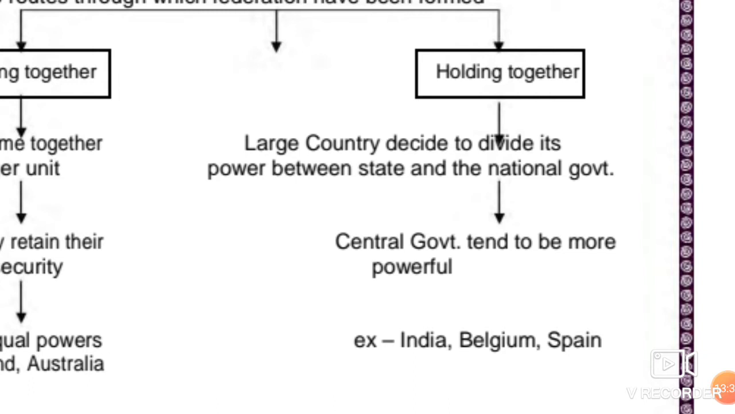Now I want to let you know that the very special feature of holding together is that all the states of a holding together federation would not be treated in an equal way sometimes. I am saying sometimes.